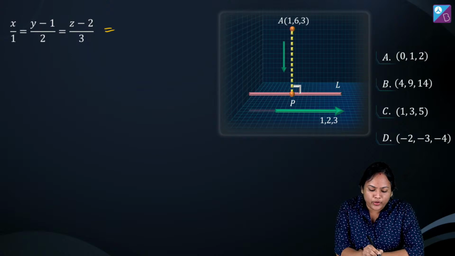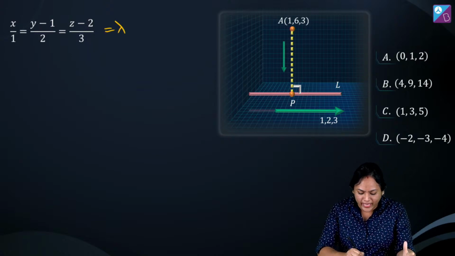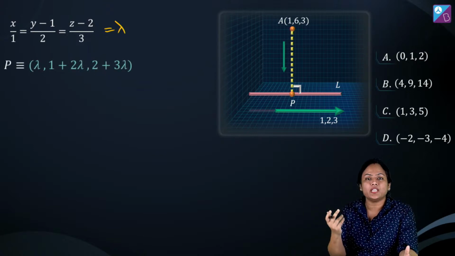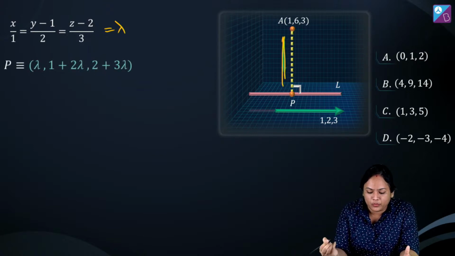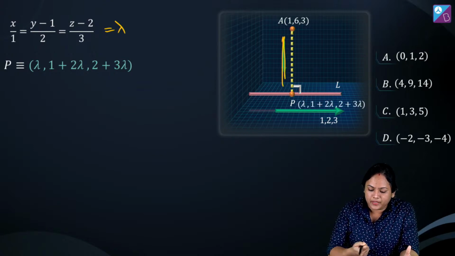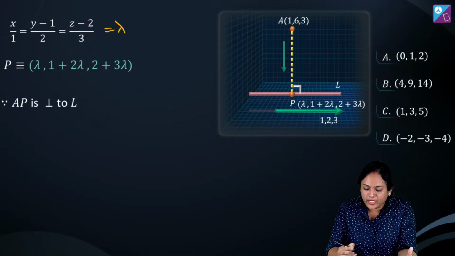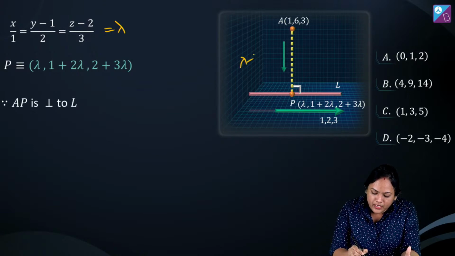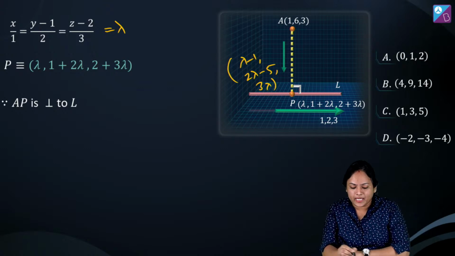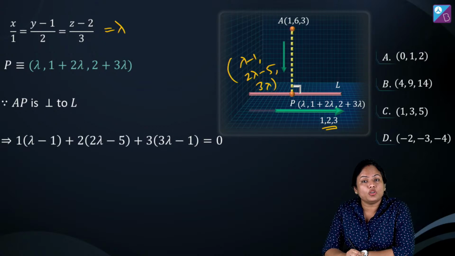सो जल्दी से बताओ यार क्या आंसर आएगा. अगर इस पॉइंट पे मुझे पॉइंट कंसिडर, लाइन पे पॉइंट कंसिडर करना है, so I take it as lambda, है ना. तो x y z की values कुछ इस तरीके से आ जाएंगी. And then I have AP with me, subtraction of coordinates करके I can write its dr. सो यहाँ पर AP जब L के perpendicular है, तो what you can do is that dr of this is going to become lambda minus 1, this will be 2 lambda minus 5 and third one will be 3 lambda. ये तो हमारा AP का dr है, लाइन का dr is with us which is 1, 2 and 3. दोनों का डॉट हम 0 कर देंगे.